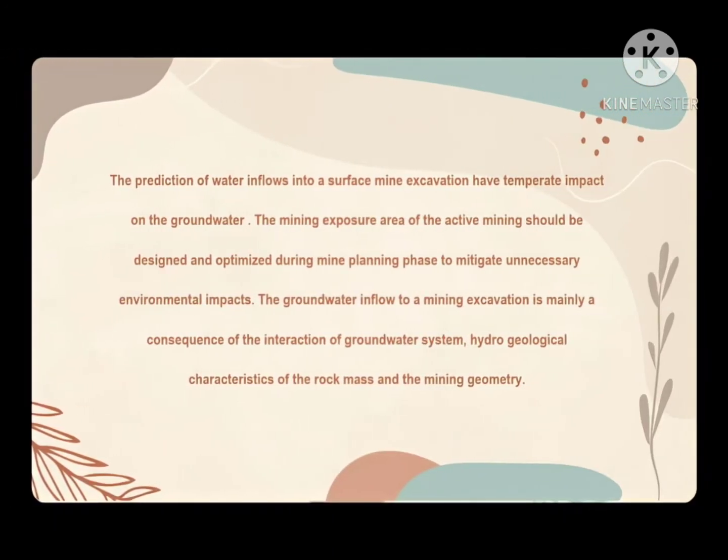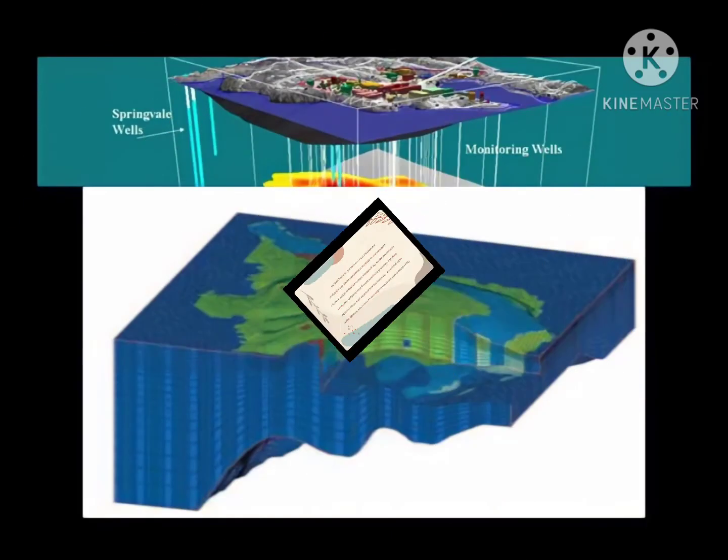The prediction of water inflows into a surface mine excavation has a temporary impact on the groundwater. The mining exposure area of the active mining should be designed and optimized during the mine planning phase to mitigate unnecessary environmental impacts. The groundwater inflow to a mining excavation is mainly a consequence of the interaction of the groundwater system, hydrogeological characteristics of the rock mass, and the mining geometry.